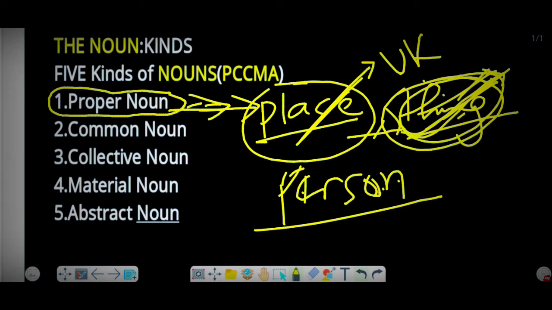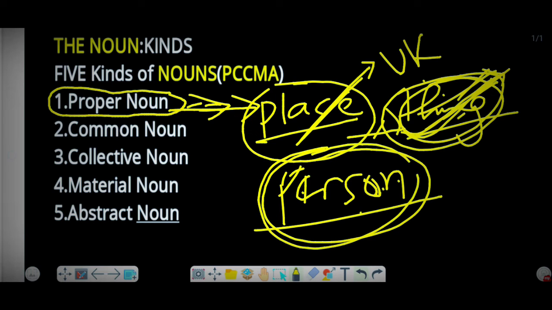Then the name of a particular person can be Ram or Sita, and so on.